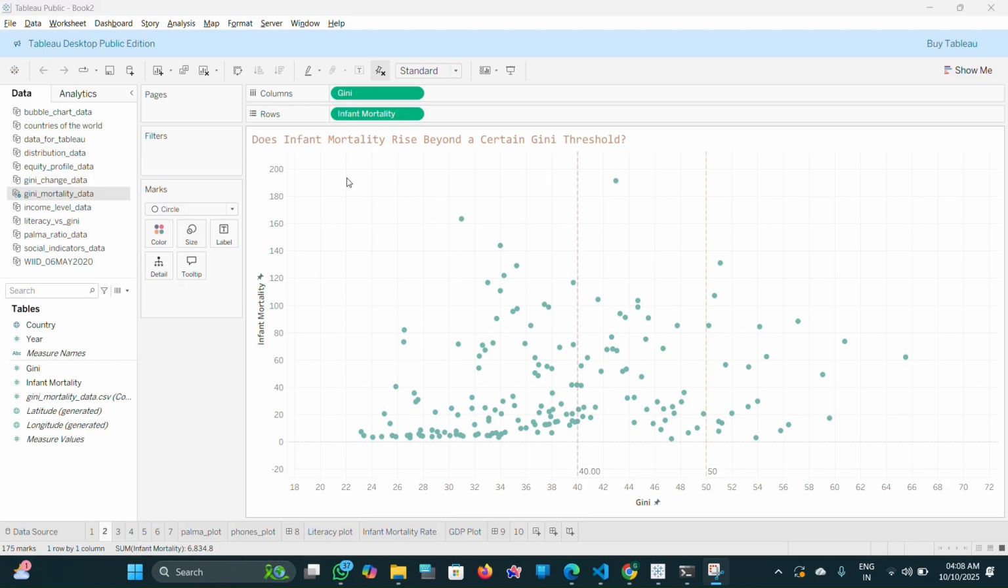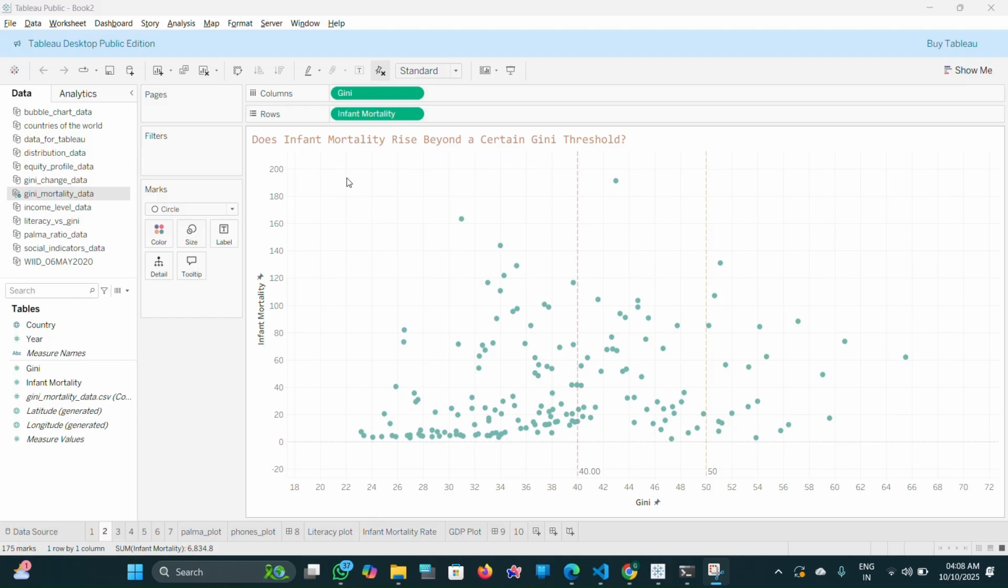The second question is, is there a threshold of income inequality beyond which infant mortality significantly increases? To investigate this, I built a scatter plot mapping the Gini index on the x-axis against infant mortality on the y-axis. I then added two vertical reference lines at Gini values of 40 and 50 to act as personal thresholds, helping me visually inspect for any abrupt changes in the data's pattern.